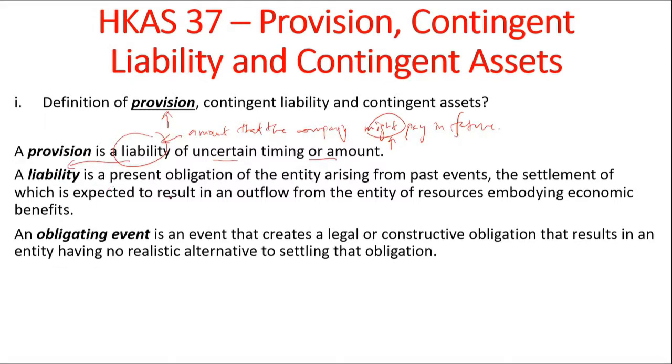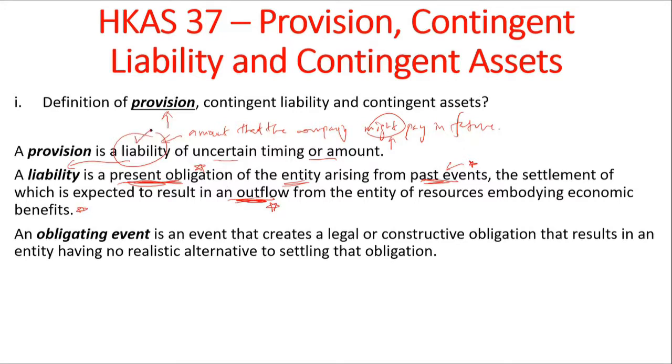What is a liability? A liability is a present obligation of an entity arising from past events, the settlement of which is expected to result in an outflow, not an inflow, from an entity's resources embodying an economic benefit, right? So these terms here are quite important.